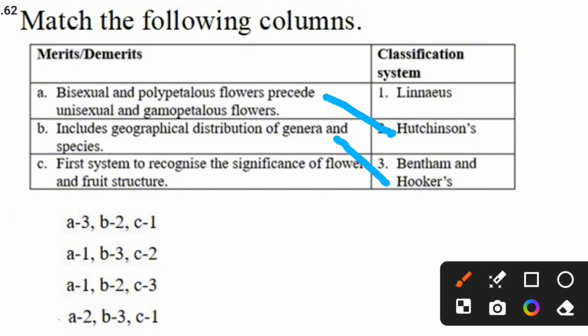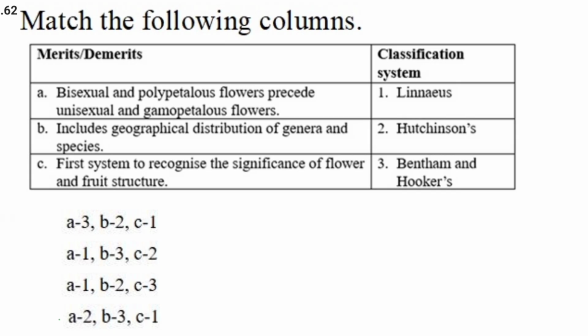So first system to recognize the significance of flower and fruit, that is the artificial system of classification related to Linnaeus. So for this the correct answer is the fourth one. Let's see the next question.